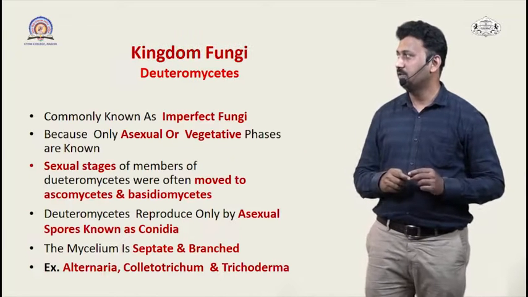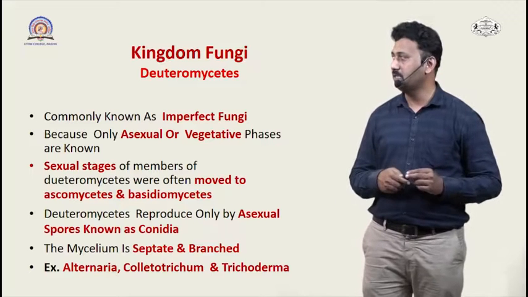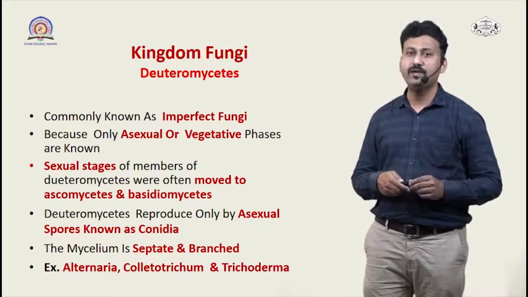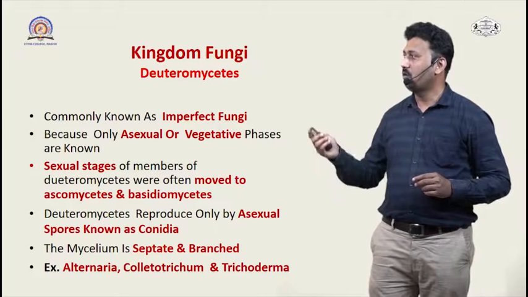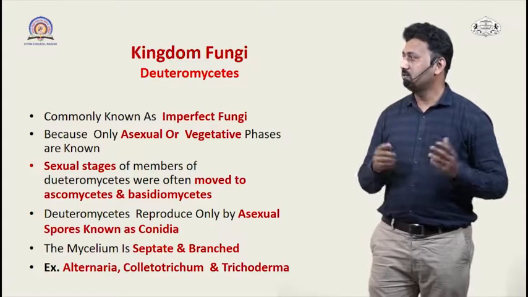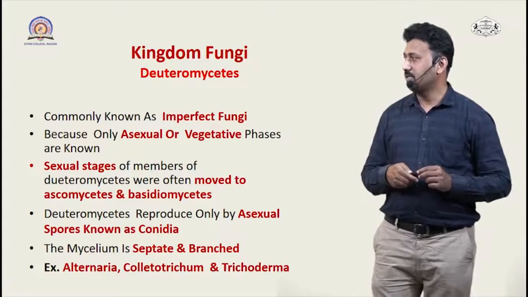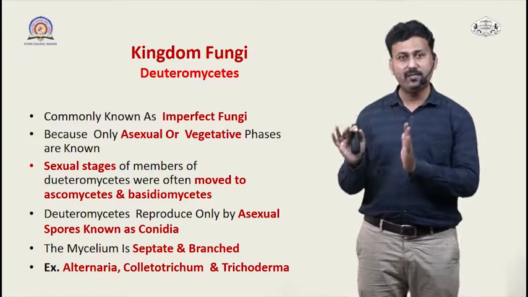Finally, we'll come to the next group, that is Deuteromycetes. So what is meant by Deuteromycetes? These are also called imperfect fungi because only the asexual or vegetative phase is known in these organisms. Sexual stages of these Deuteromycetes are seen only in the Ascomycetes and Basidiomycetes.